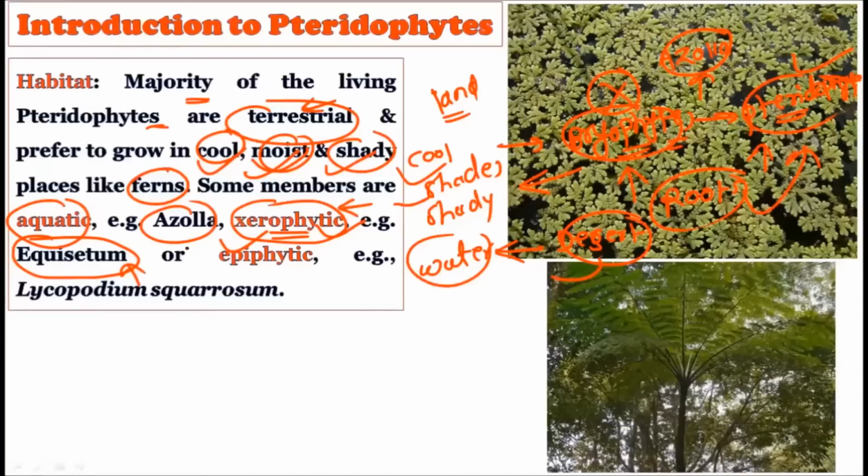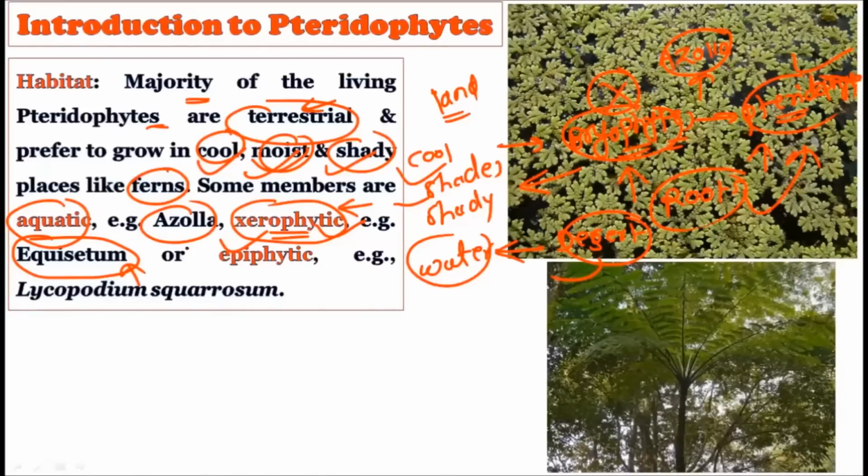This is very important because we cannot imagine the bryophyte living in the xerophytic condition. But the pteridophyte, on the other hand, finds its habitat in the xerophytic condition as well, that is, where there is a scarcity of water, where there is a desertic area. In such an area also, the pteridophytes typically grow. And for that we have the example of Equisetum.